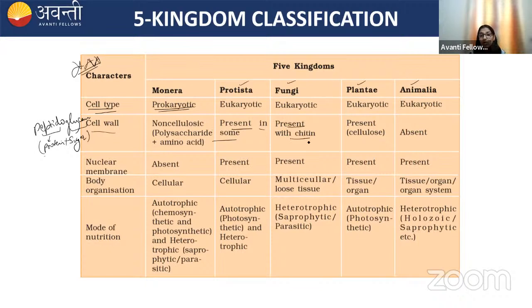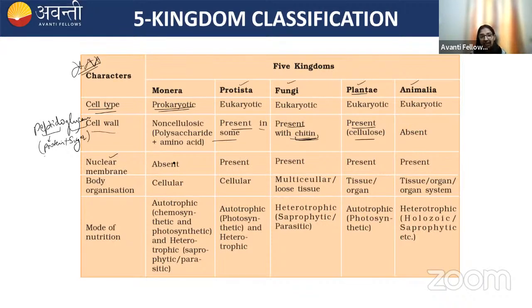In fungi, the cell wall is chitin. And the unit of chitin is NAG. Remember this. The Plantae, they have cellulosic cell wall, and in Animalia, the cell wall is absent.